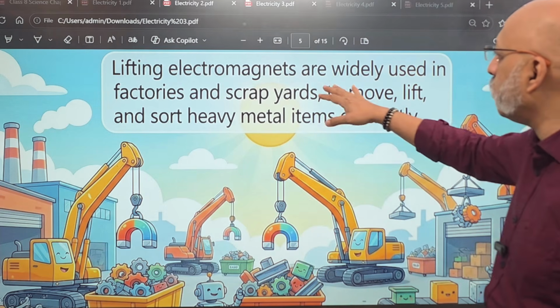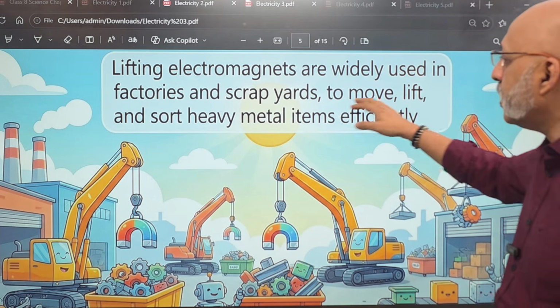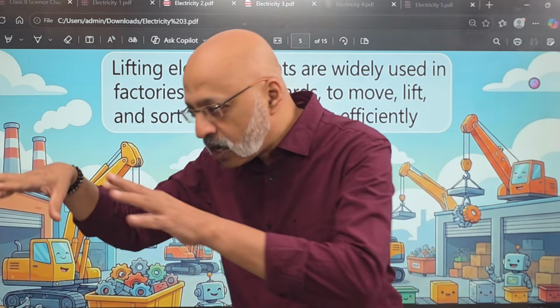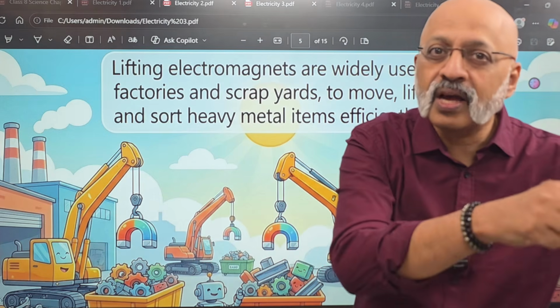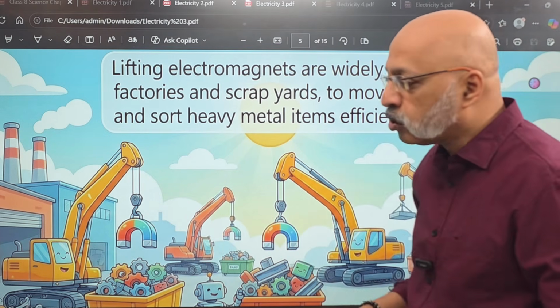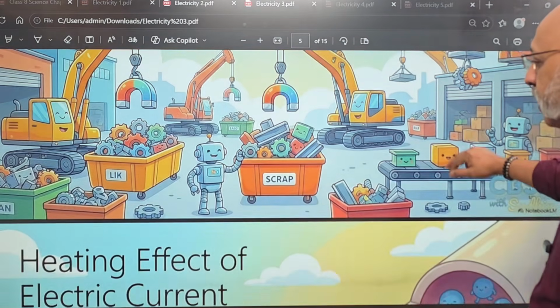Now, lifting electromagnets are widely used where? In factories, scrapyards to move. Scrapyards are where all this kind of different scrap material are there, discarded things. So you want to lift it, put it, you want to dispose of those goods. So you do that to sort, etc. You use the electromagnet effect effectively.